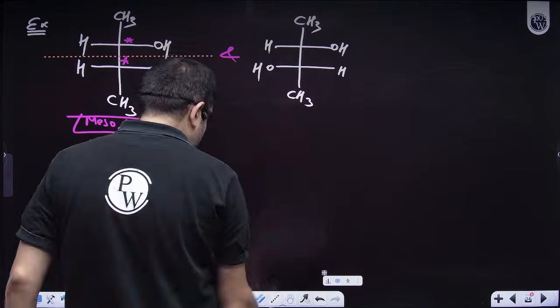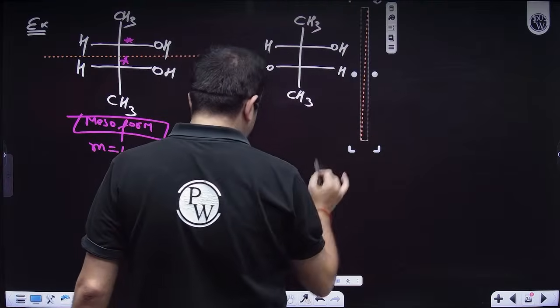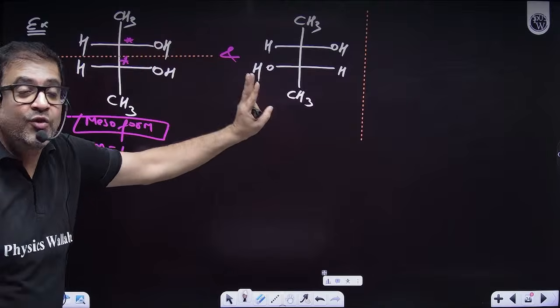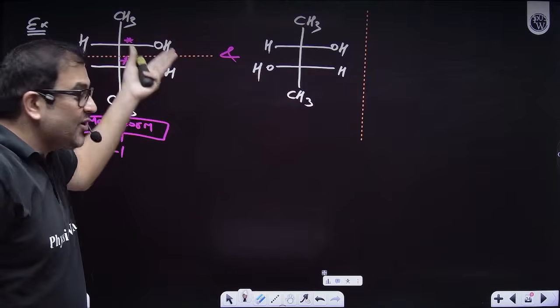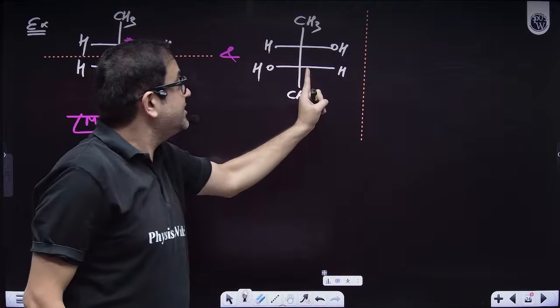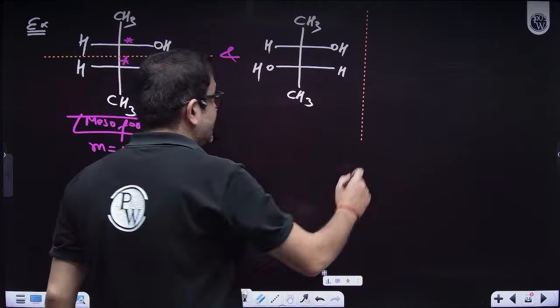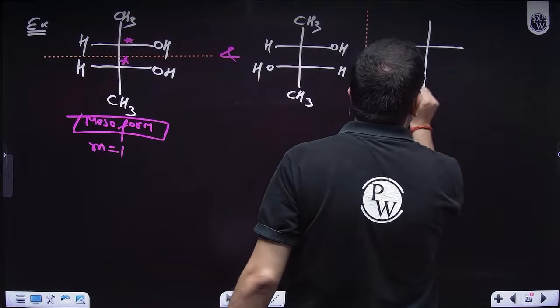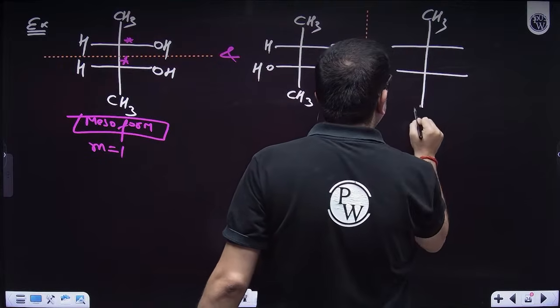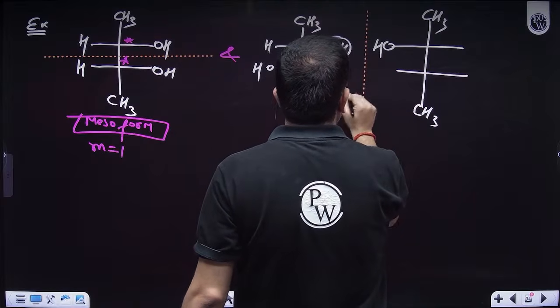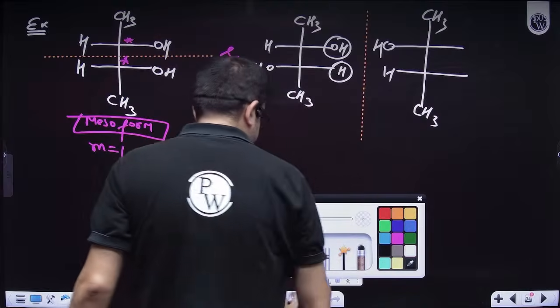Now it is not a meso form. Obviously, a meso form will not have any mirror image because it is itself optically inactive. But this is having no element of symmetry, so this will be optically active. And because it is optically active, it will have an enantiomer also. Here I have OH, so OH will be here. Here I have H, so H will be here.